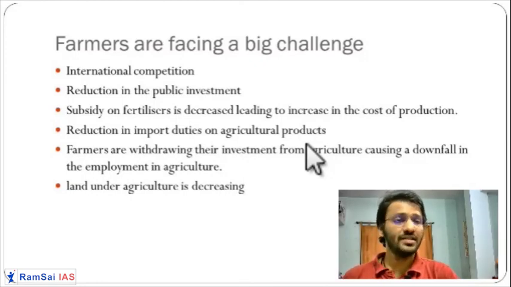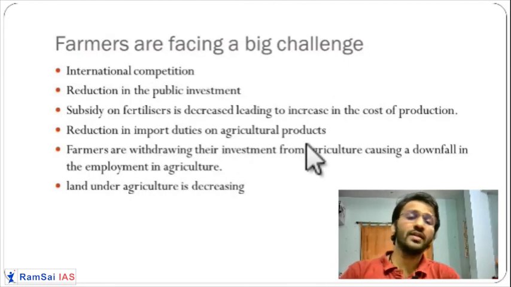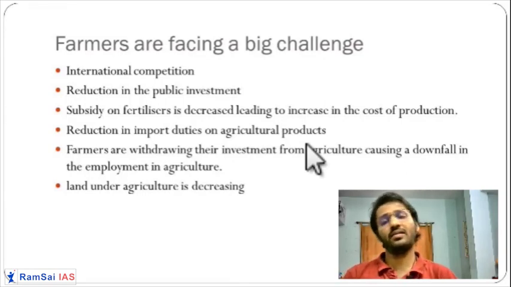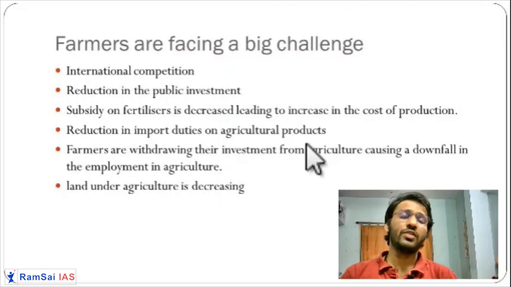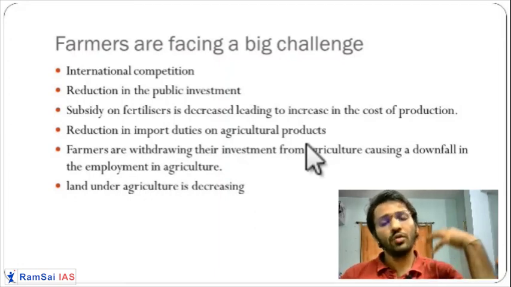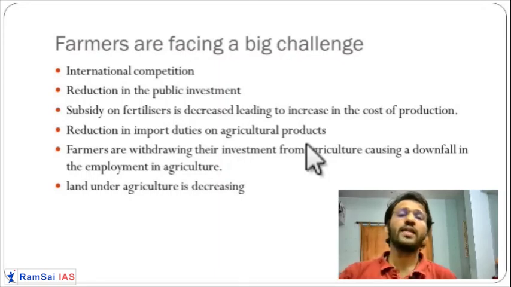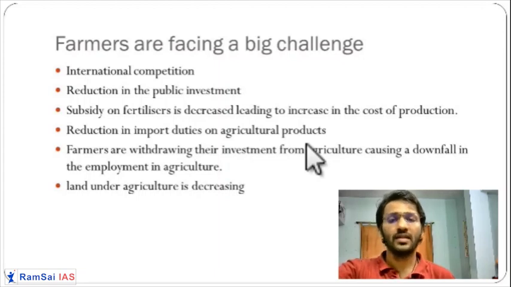They are the decreasing lucrativeness of the agriculture field, international competition, degradation of the land, reduction in public investment by the government, and import duties being reduced, as the government is signing different trade agreements with other countries. In trade agreements like the WTO, they tell you to reduce the import duties. Because of that, developed countries can sell their produce in the huge developing market. So what is happening? The farmer is at a loss.